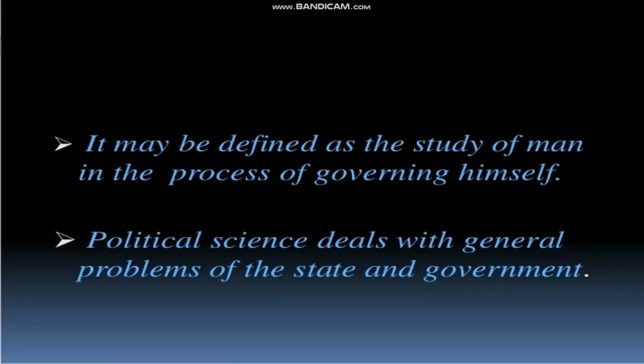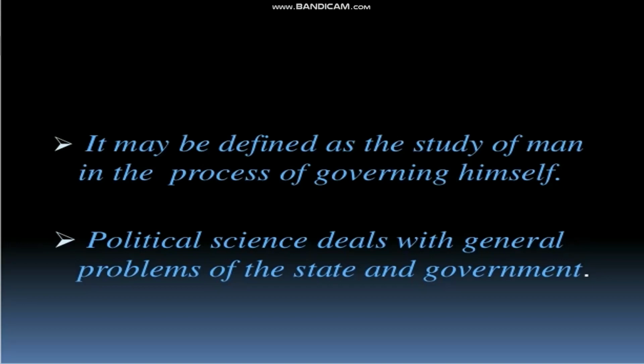In simple terms, political science can be defined as the study of man in the process of governing himself. Political science deals with the general problems of the state and government. And now we have learnt about the concept of political science.